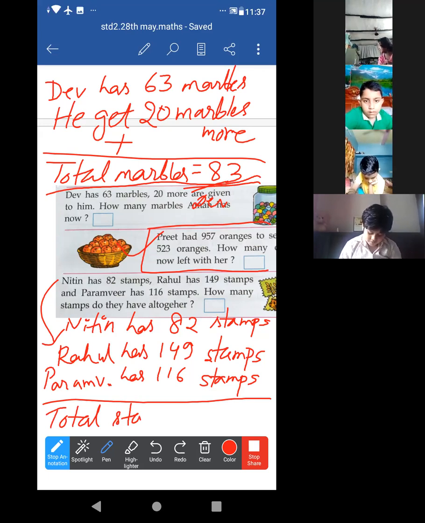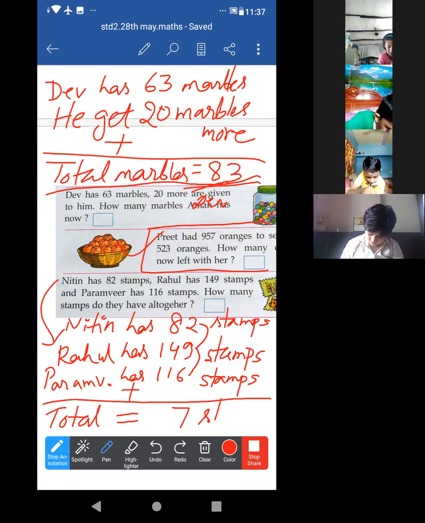Just wait a minute. Total is equal to, okay, just add them. Put the addition sign first. Okay, look, 6 plus 9 plus 2, it will be 17. So carry 1 over there, right?